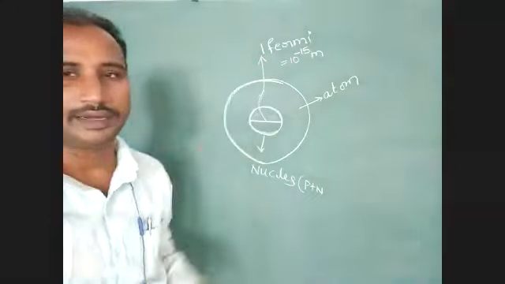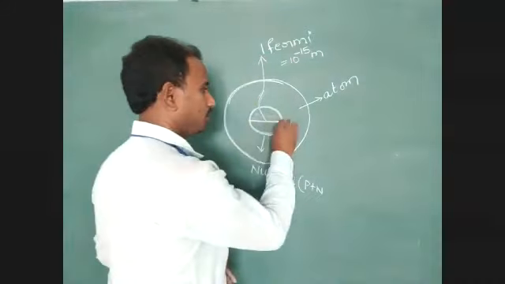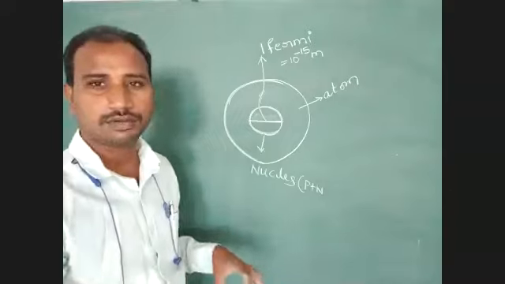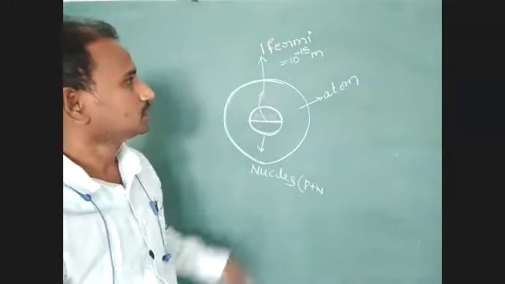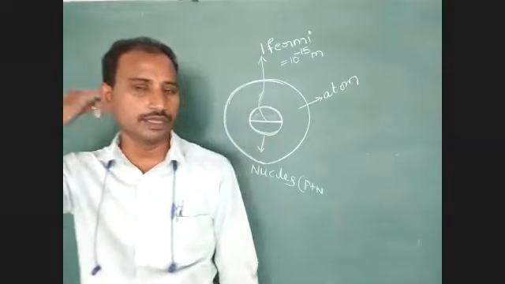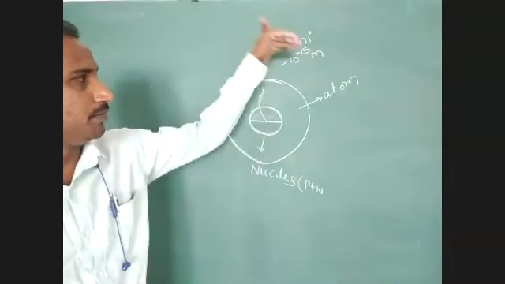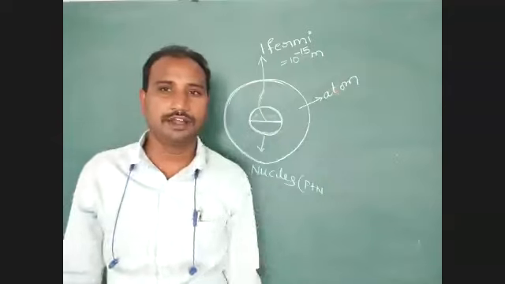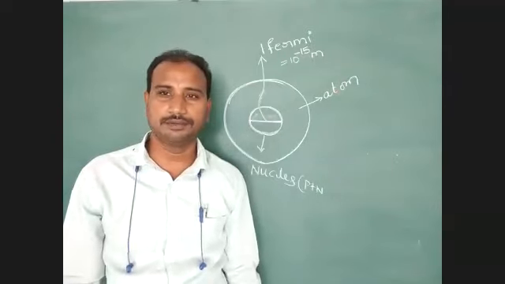You have to identify this: the diameter of the nucleus is called a Fermi. 1 Fermi is equal to how much? 10 to the power of minus 15 meter.